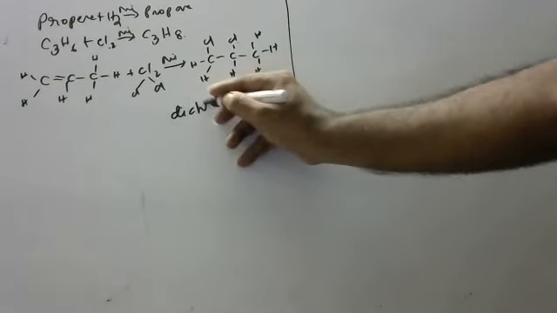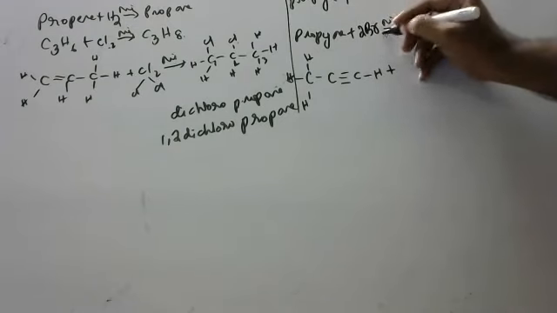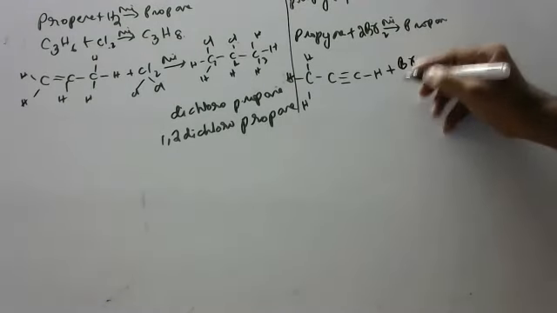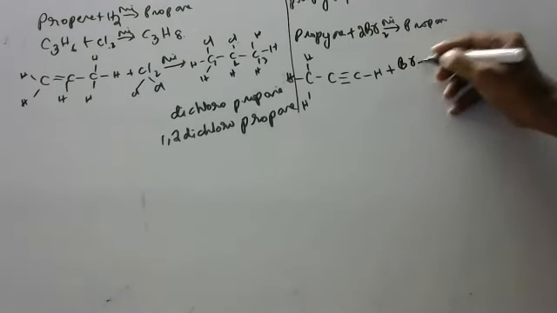Okay, sir, one more example: propyne. Propyne plus two hydrogens in presence of nickel catalyst gives propane. Now propyne has carbons 1, 2, 3, a triple bond, and hydrogens over here. So we'll add two bromines actually. Anything we can add, children: hydrogen, chlorine, bromine. Your wish. Okay, bromines I will add: Br2, Br2.